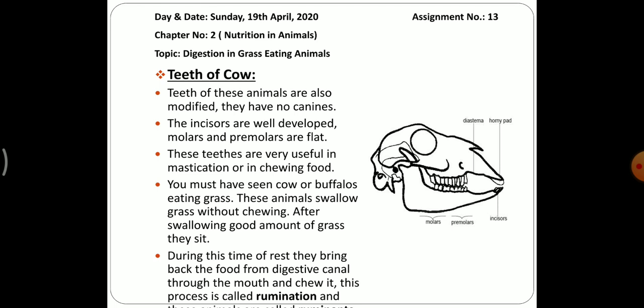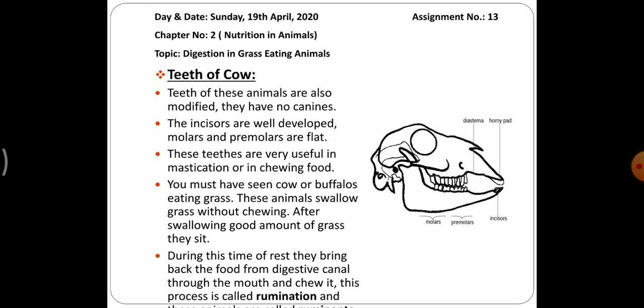The teeth of these animals are also modified. They have no canines. The incisors are well developed. Molars and premolars are flat. These teeth are very useful in mastication. So what do we mean by mastication? It is nothing but chewing food.